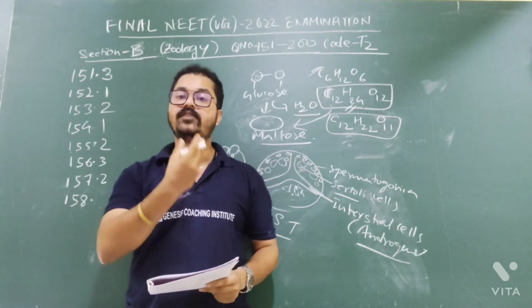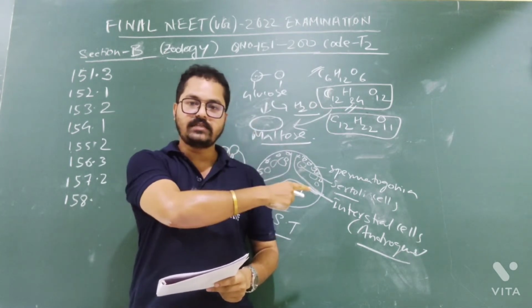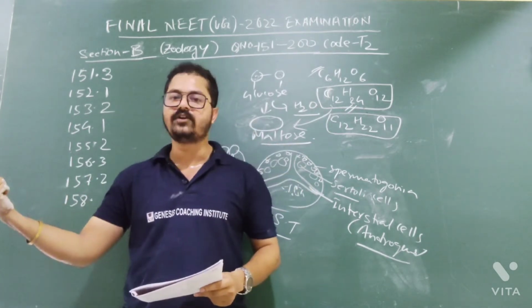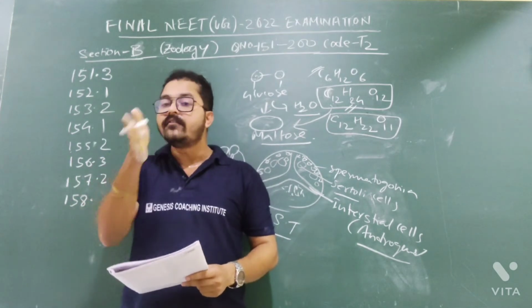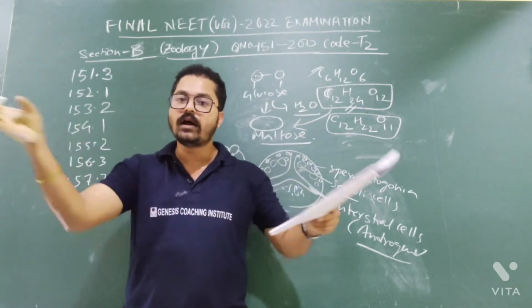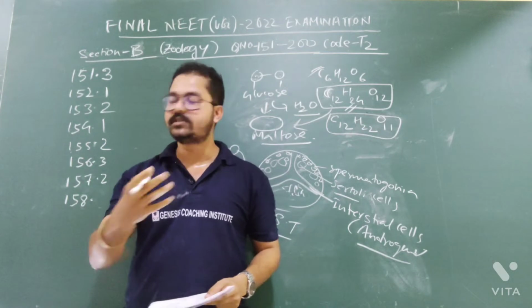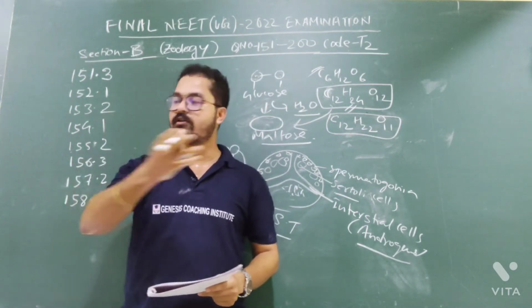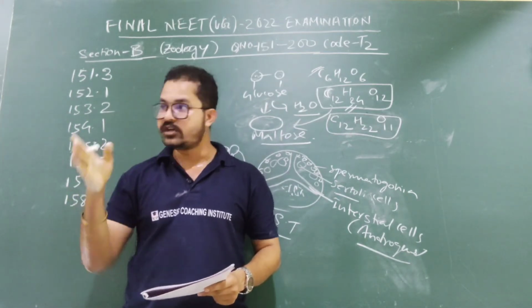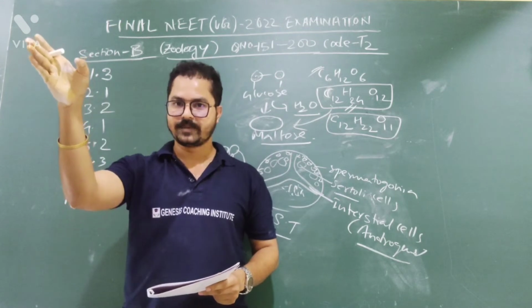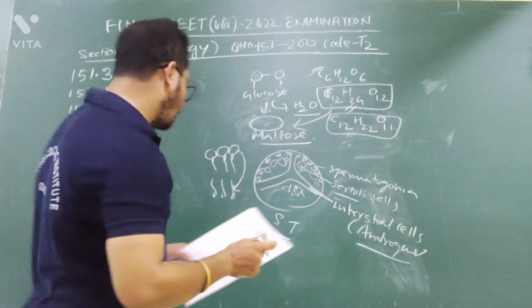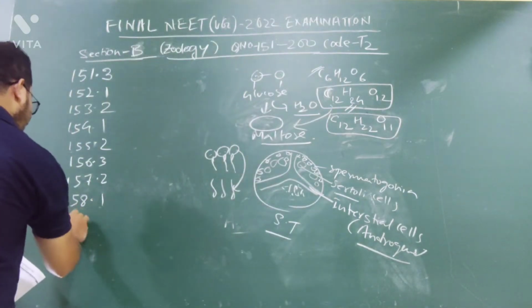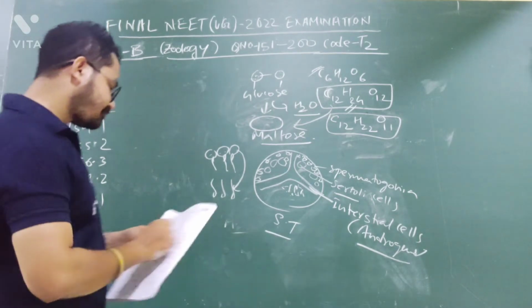I have developed some different character. That one has developed a different character. All the individuals are developing different characters. It will lead to what? I will become a different species, he will become a different species, because we are developing unique characters. So it will be a directional change. Are you getting my point? The answer will be option number 1. 158, option number 1.